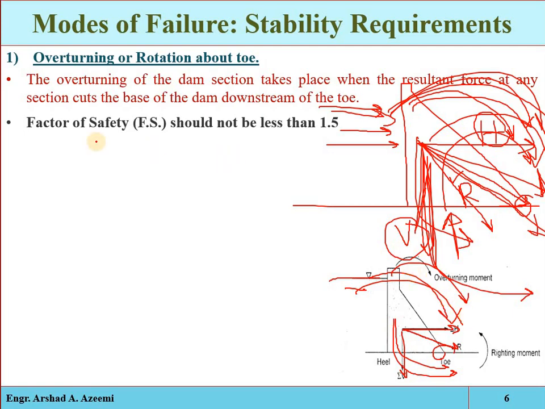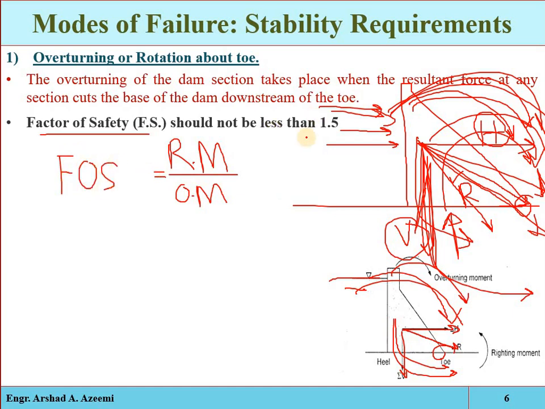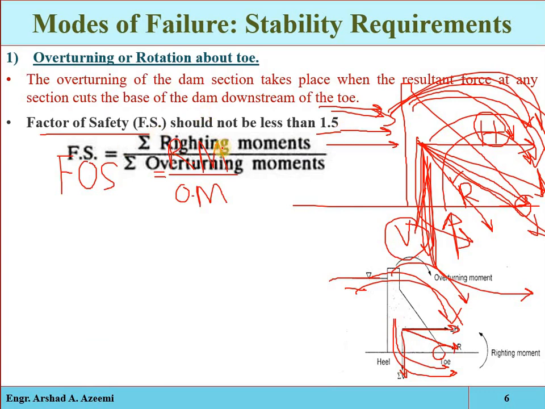So we find the factor of safety against overturning: the righting moment should be greater than the overturning moment. The righting moment divided by the overturning moment is the factor of safety against overturning, and it should be not less than 1.5. At least, remember, not less than 1.5. The factor of safety is the sum of the resisting moments produced by the self weight of the structure divided by the sum of the overturning moments produced by the destabilizing forces.